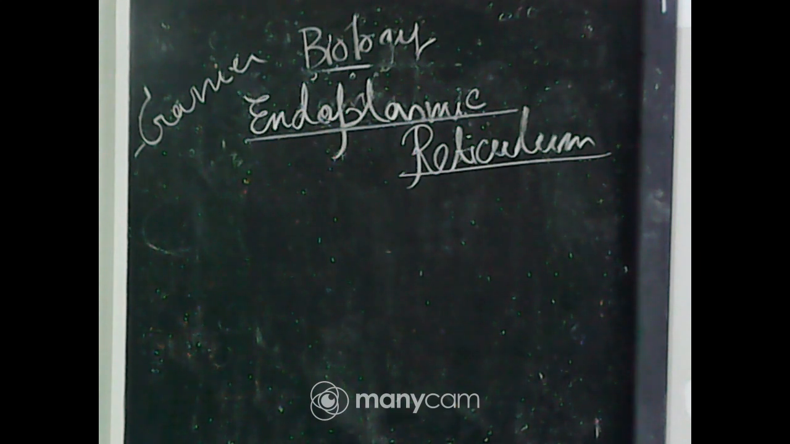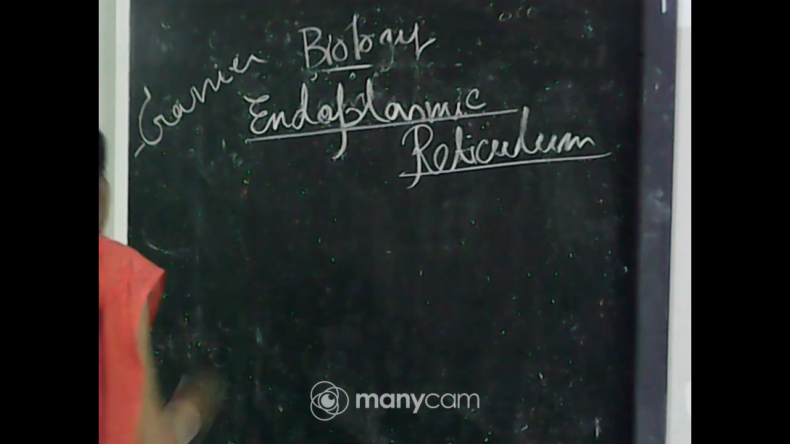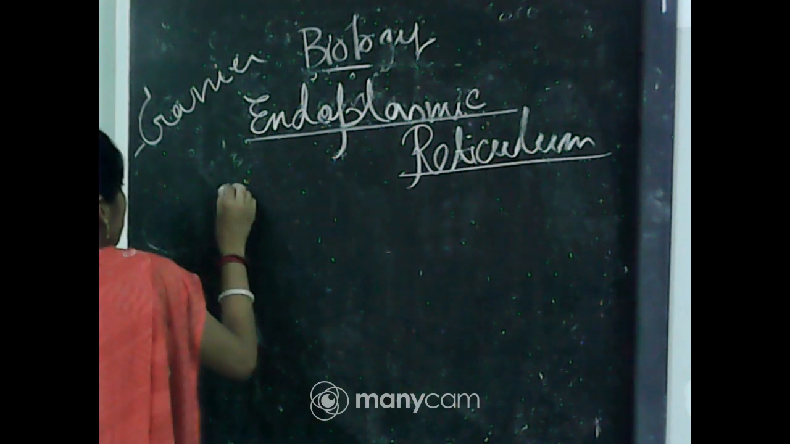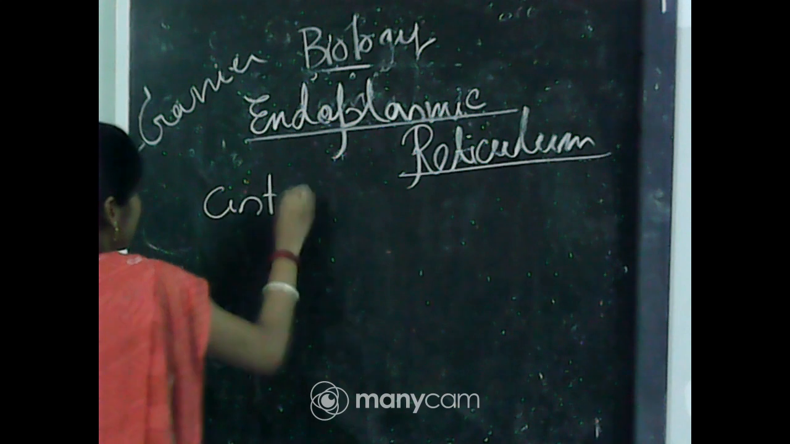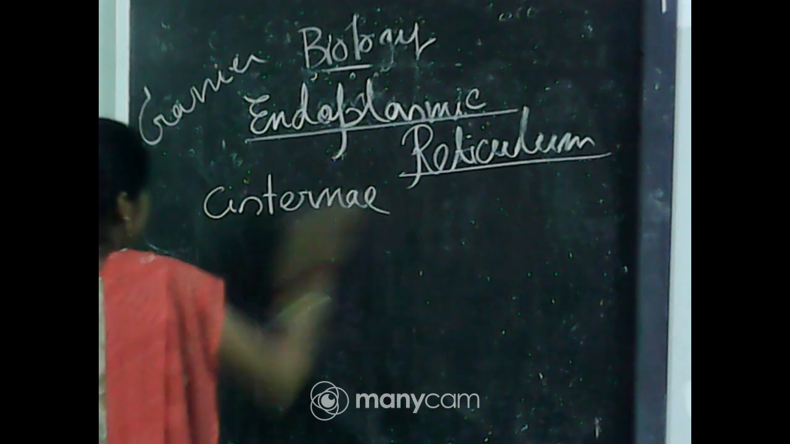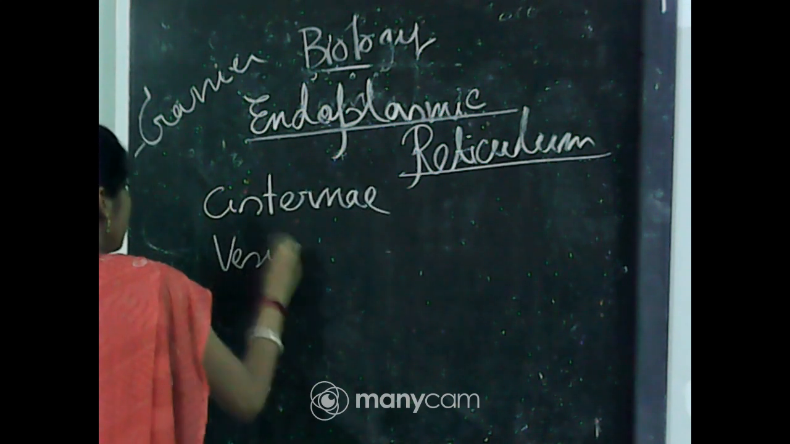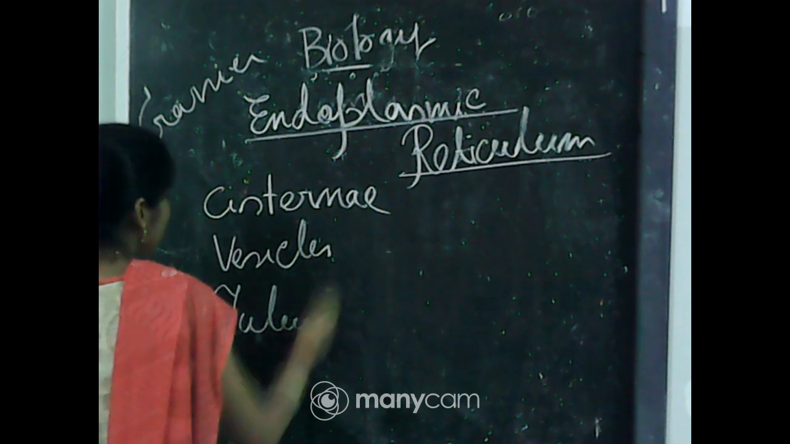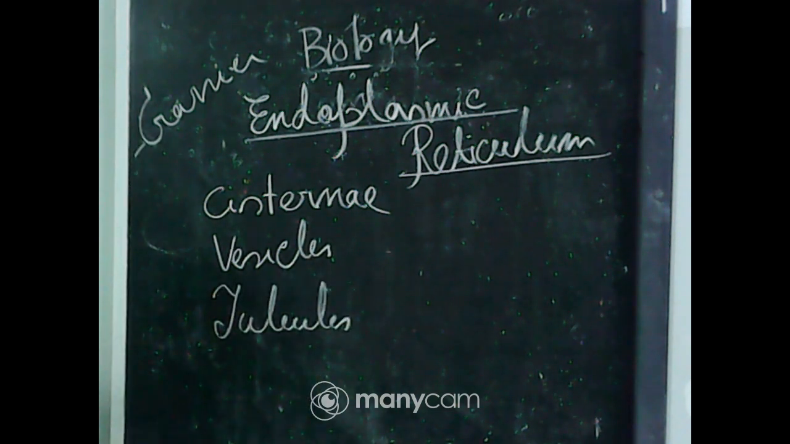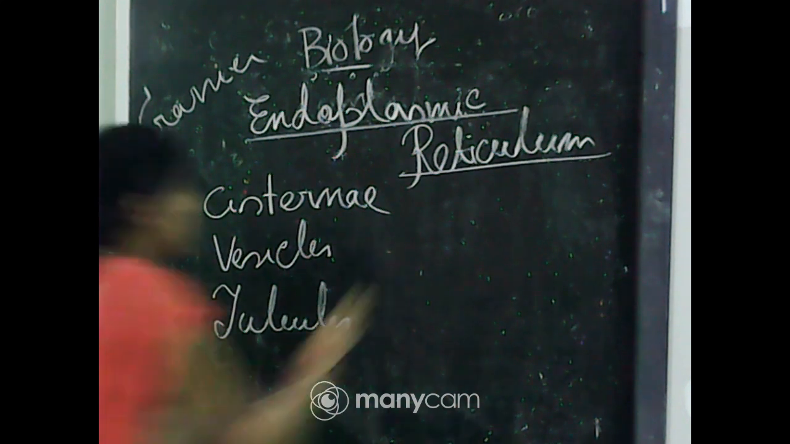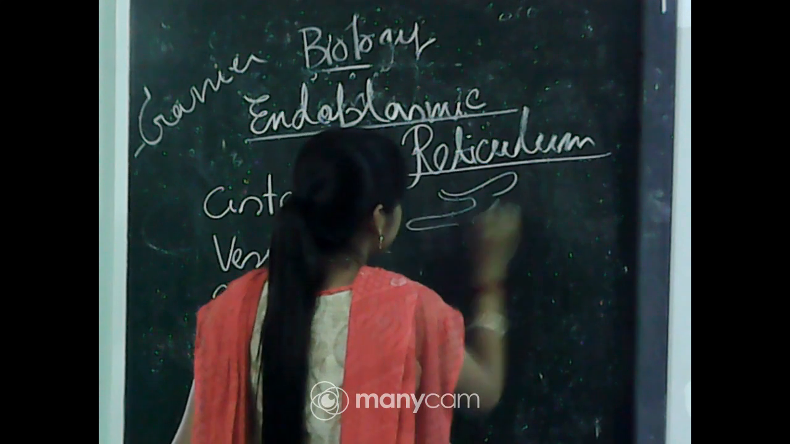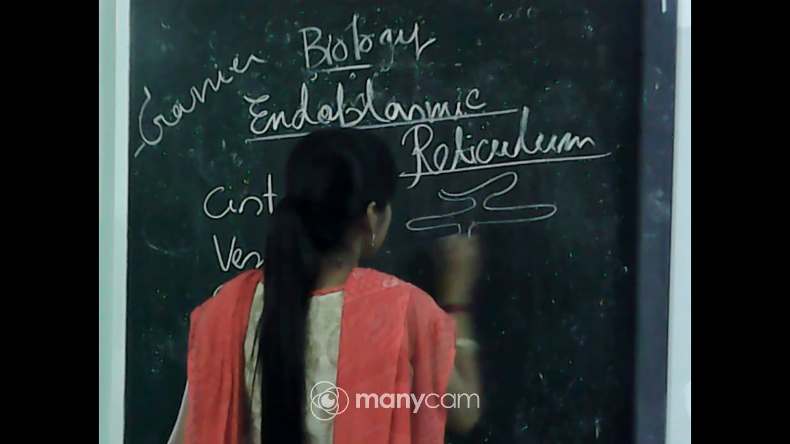Now we have to know the different structures that can be found in the endoplasmic reticulum. What are they? These are cisternae, vesicles and tubules. These structures are found in the endoplasmic reticulum. So first one is cisternae. It is like that.